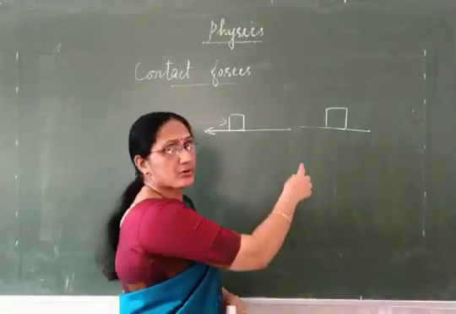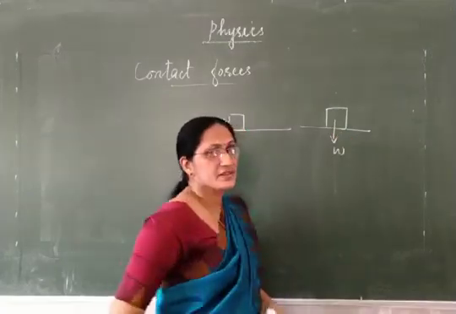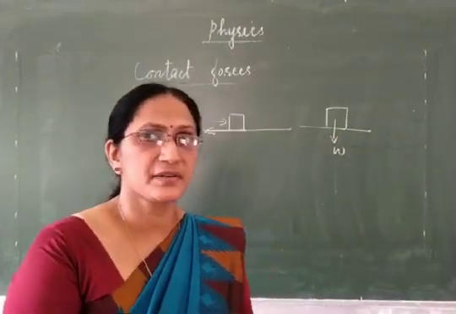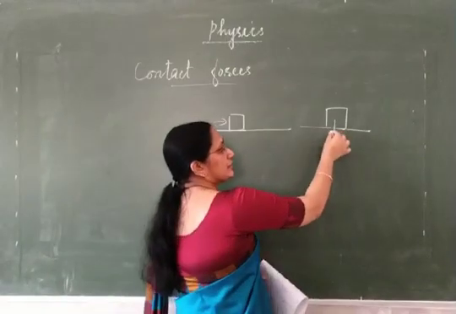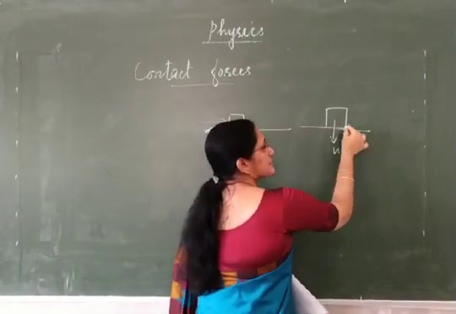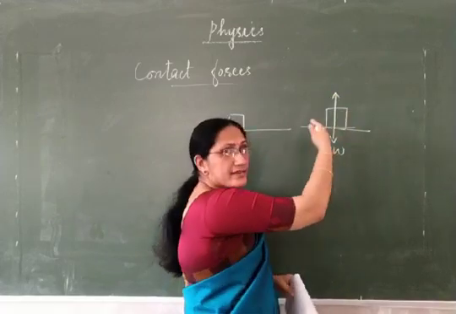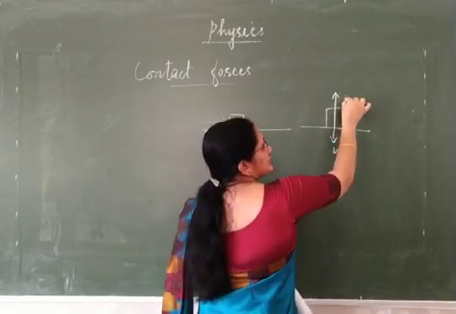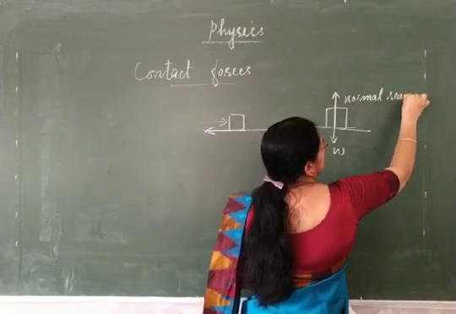You know the weight of this wooden block acts downward. That is the gravitational force exerted by Earth on it. Then the table surface exerts an opposing force against gravitational force, which is called normal reaction force.